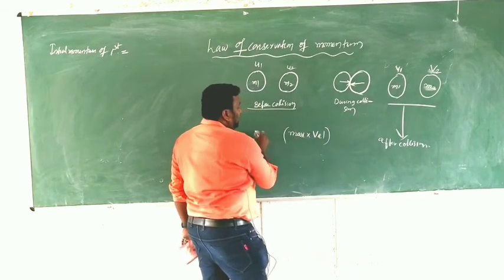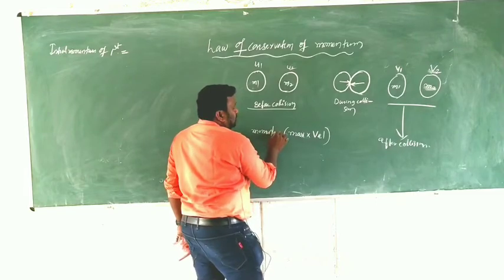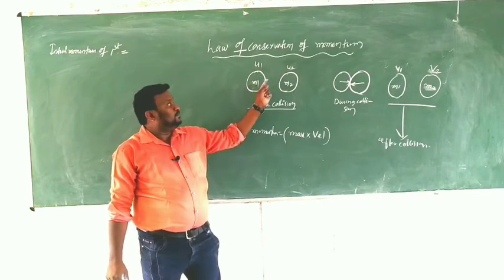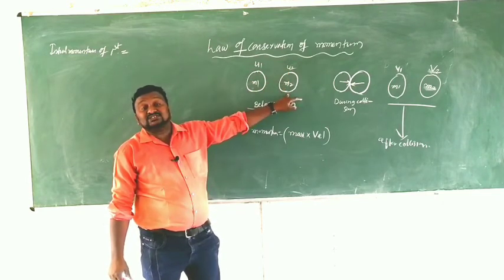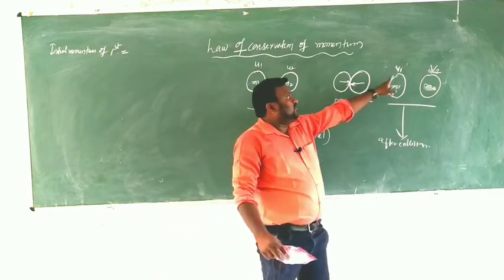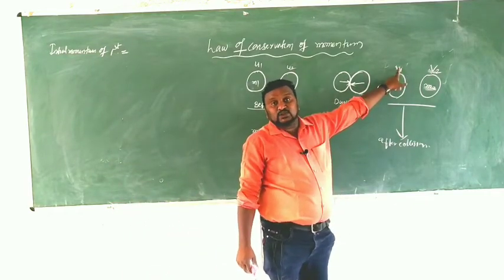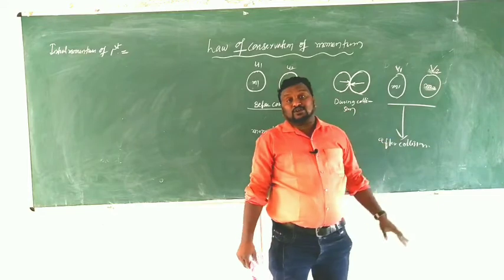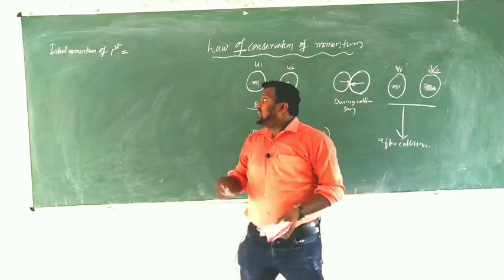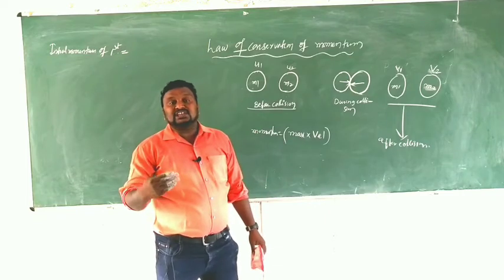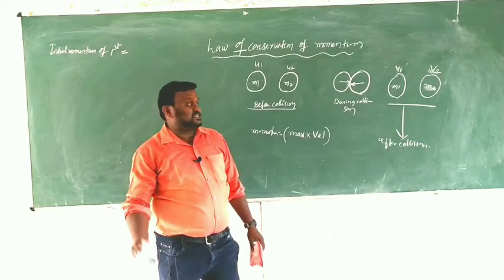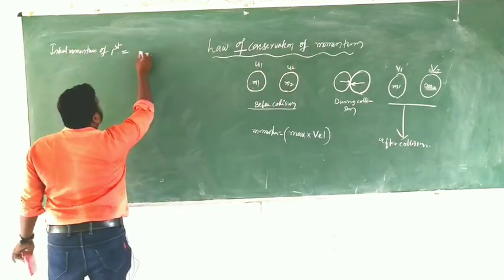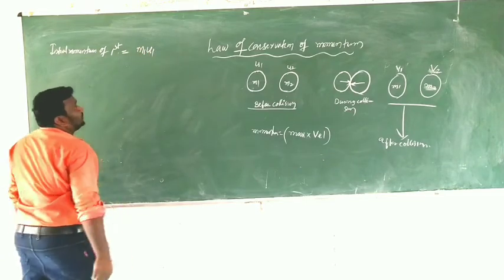Here u1 is the initial velocity of the first body, u2 is the initial velocity of the second body, v1 is the final velocity of the first body, and v2 is the final velocity of the second body. So the initial momentum of the first body is mass into initial velocity, which is m1 u1.